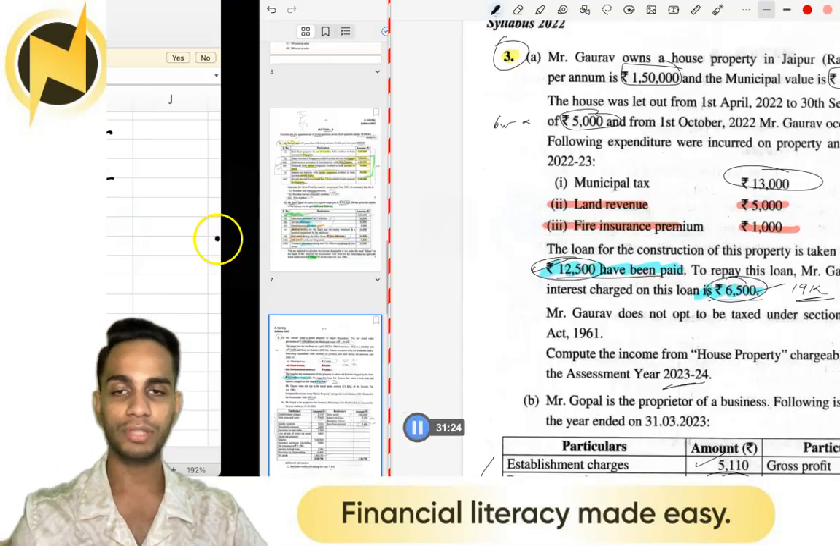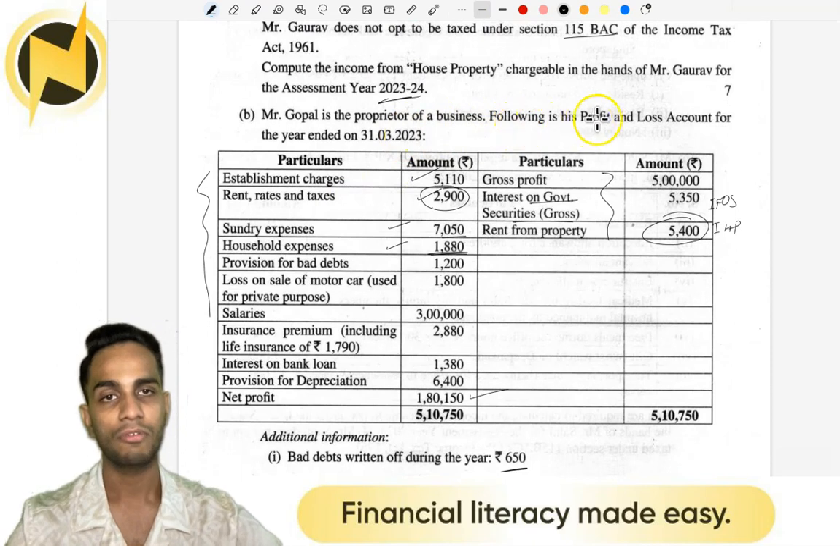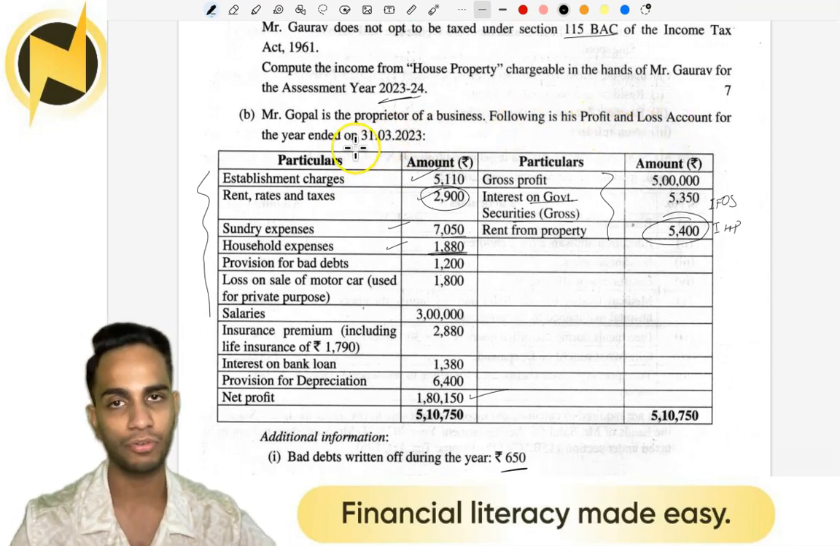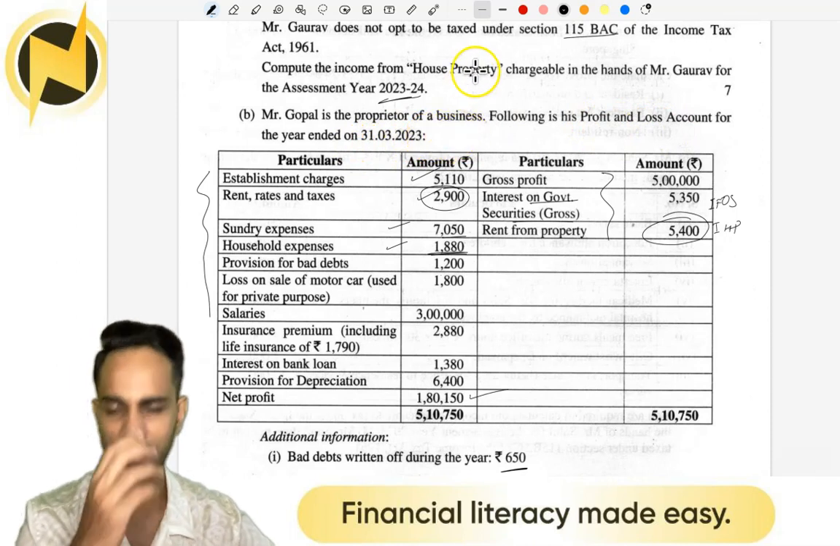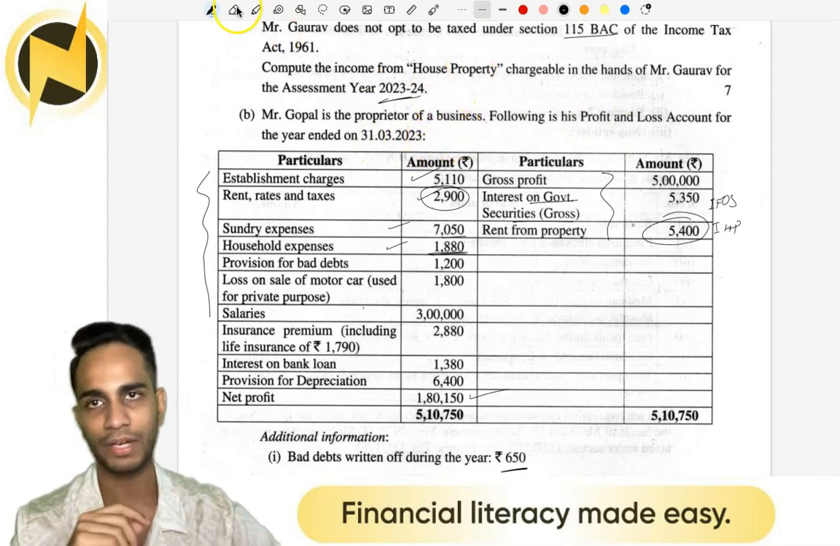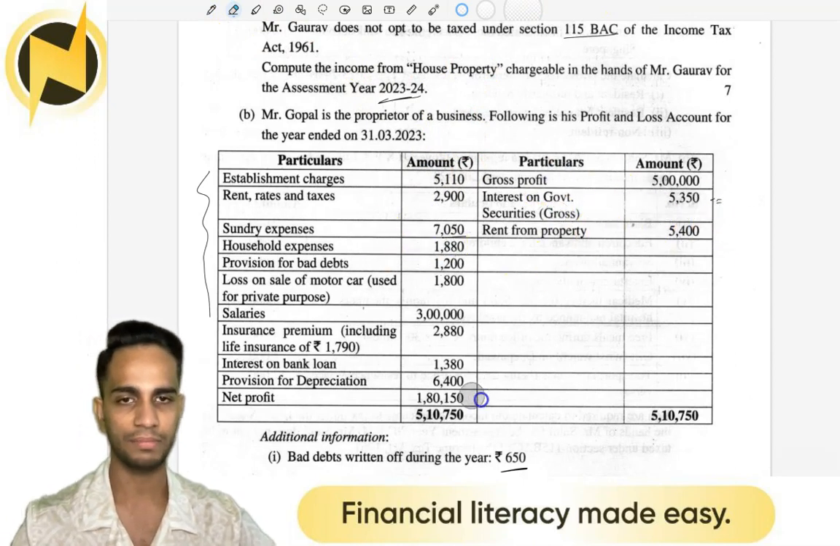Right, now going on to the next question. Mr. Gopal is a proprietor of business. Following is his profit and loss account for the year ended 31/3/2023. Probably PGBP. Yeah, that's a PGBP question. A lot of items are given. So let me just take out the drawings and the notations that are made.